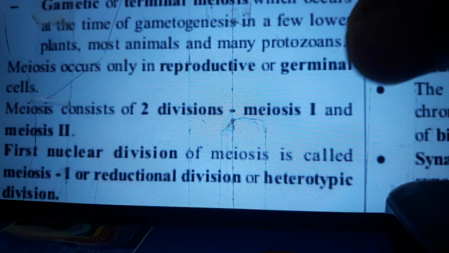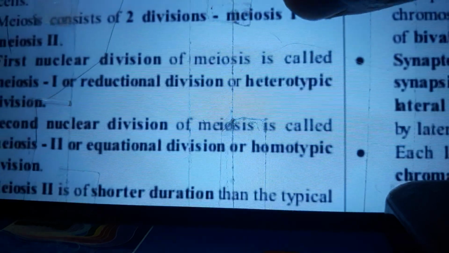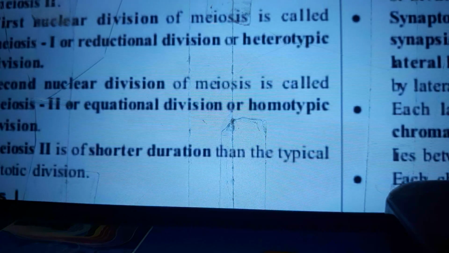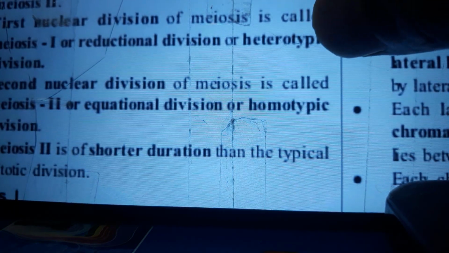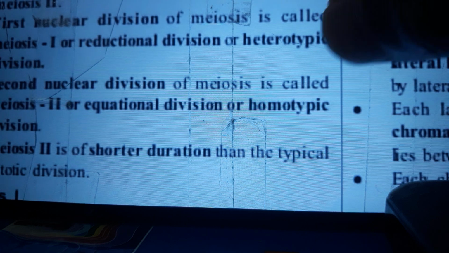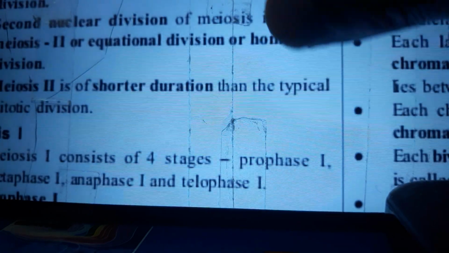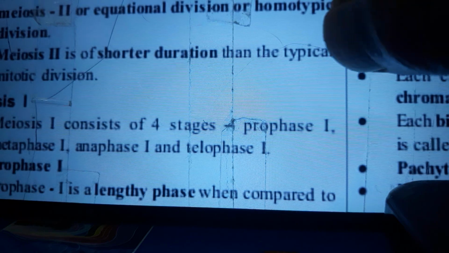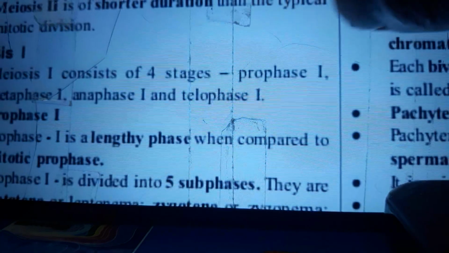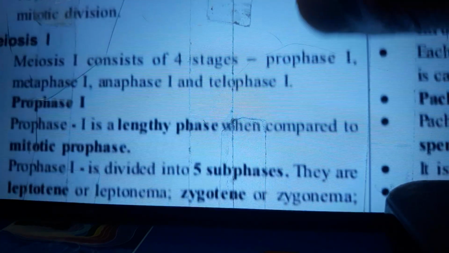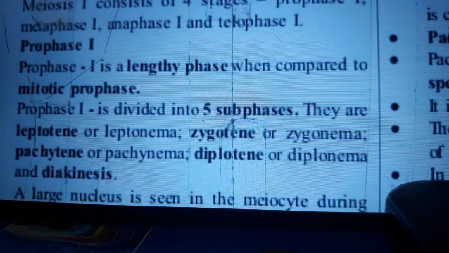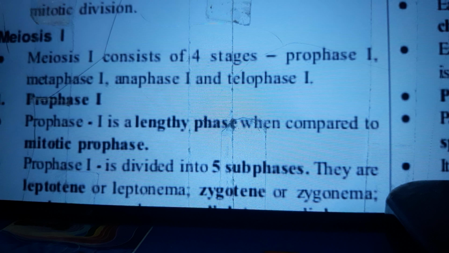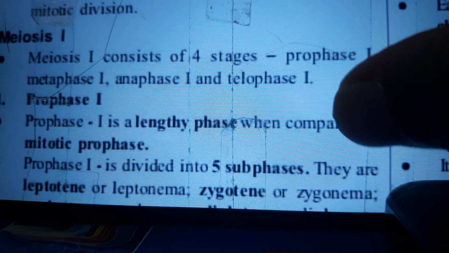Meiosis occurs only in reproductive or germinal cells. Meiosis consists of two divisions, meiosis I and meiosis II. The first nuclear division of meiosis is called meiosis I, or reductional division, or heterotypic division. The second nuclear division of meiosis is called meiosis II, or equational division, or homotypic division. Meiosis II is of shorter duration than the typical mitotic division. Meiosis I consists of four stages: prophase I, metaphase I, anaphase I, telophase I.